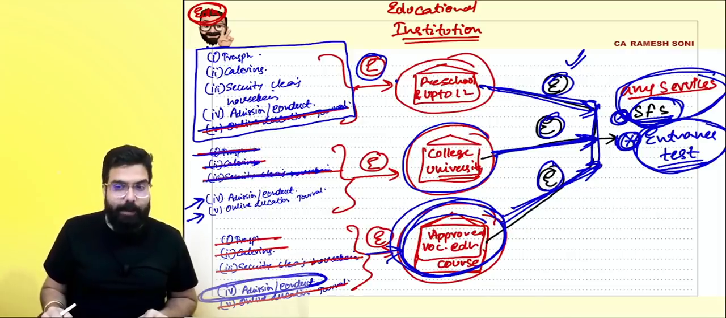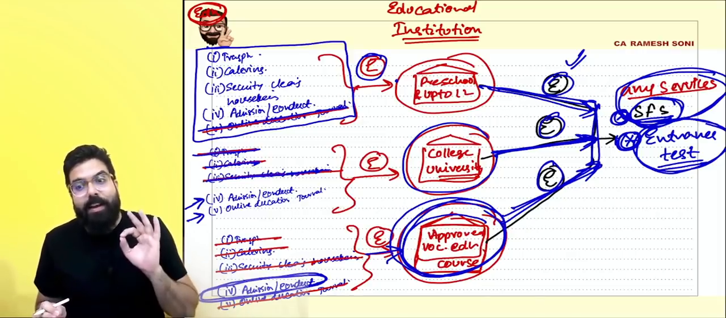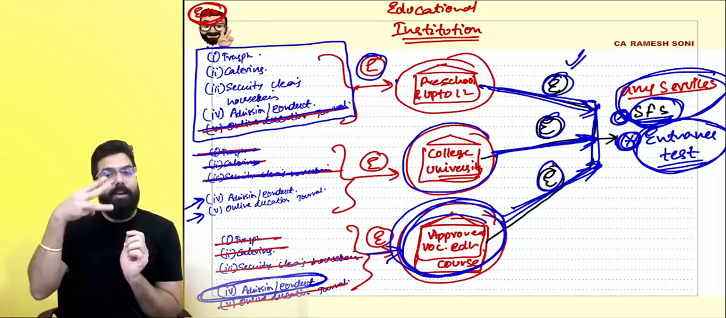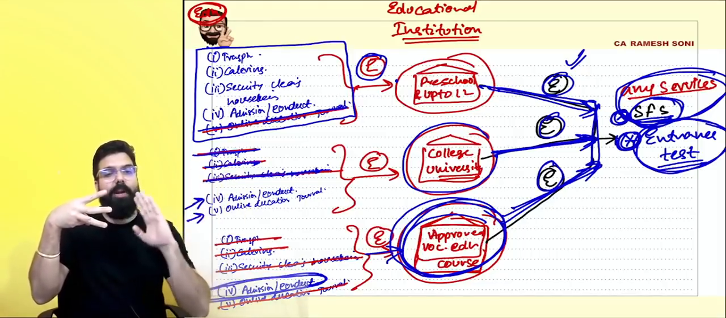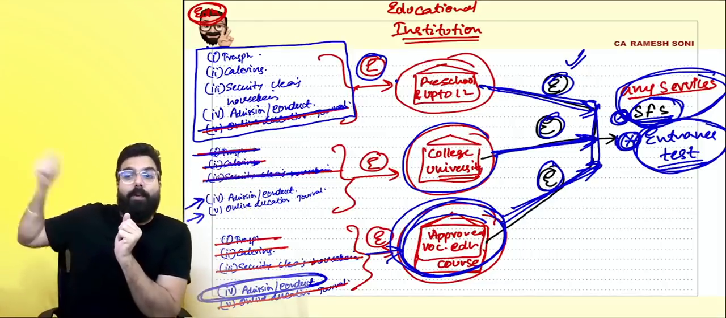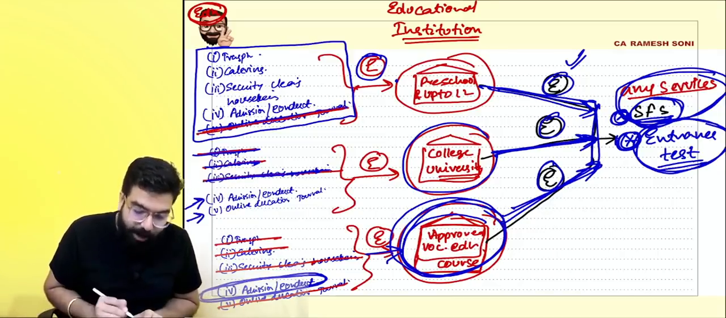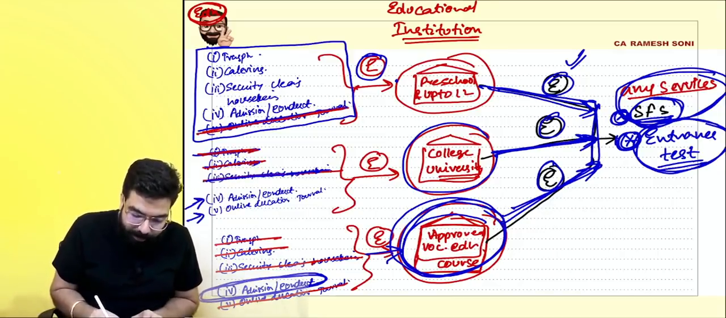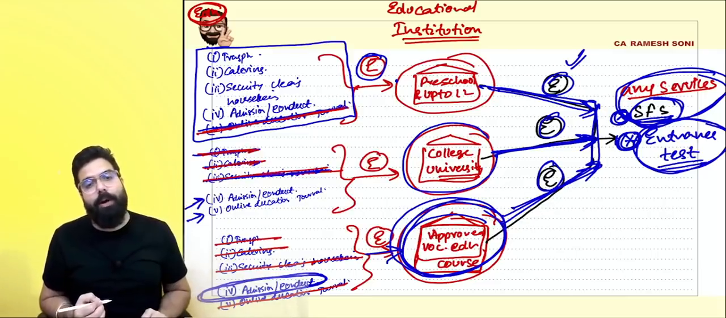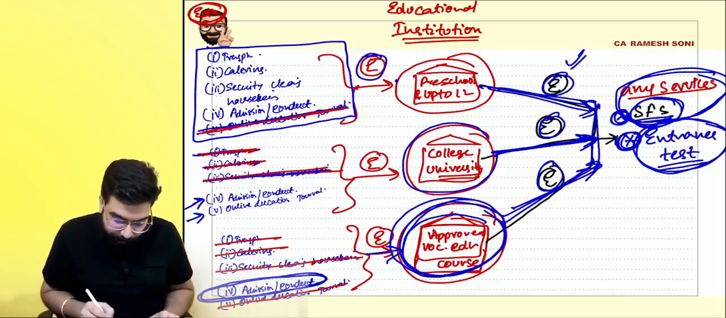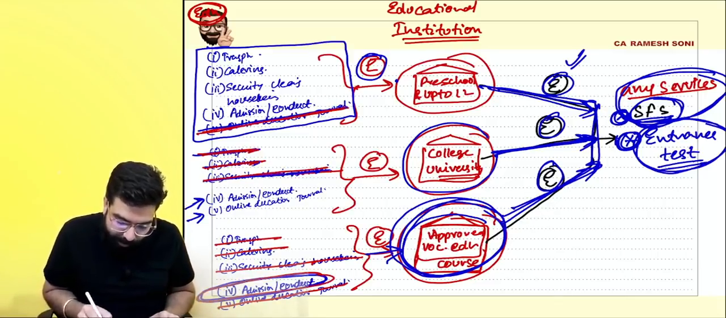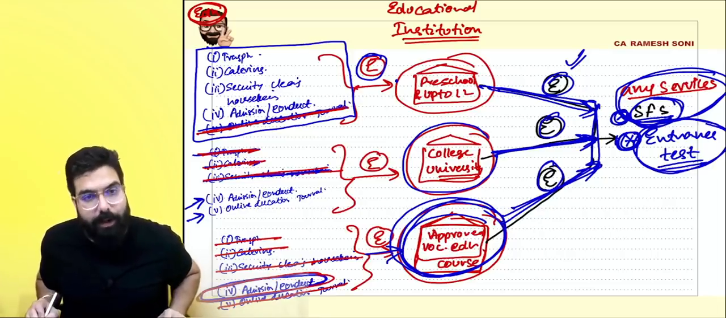Always remember one thing, everyone. In case of educational institution, three types of educational institution giving to student, faculty, and staff, everything is exempt. But when they are taking, you have to be very careful. In the first one, the fourth one is not applicable. In the second one, the first three are not applicable. And in the third one over here, only the fourth one is applicable. I hope everyone is clear. Yes, sir, we are clear.